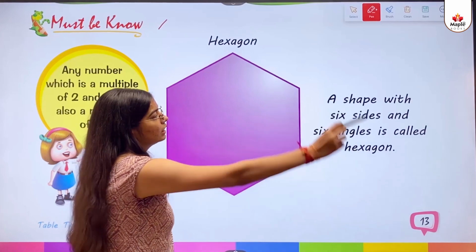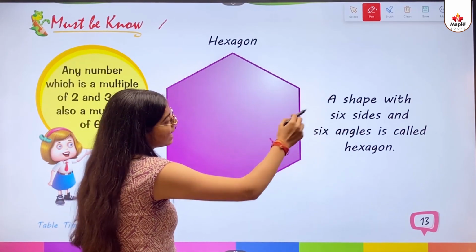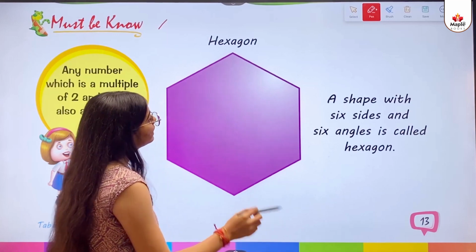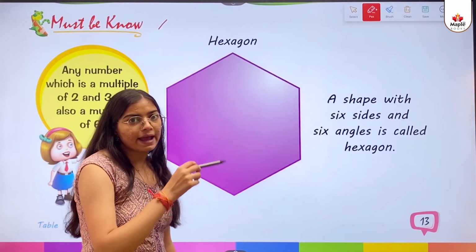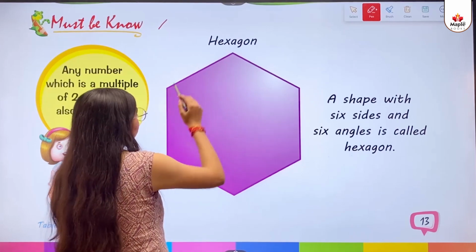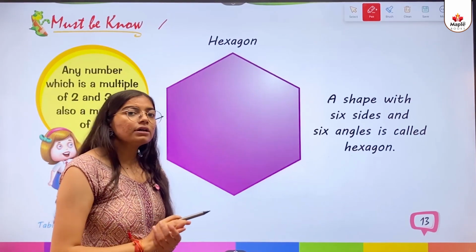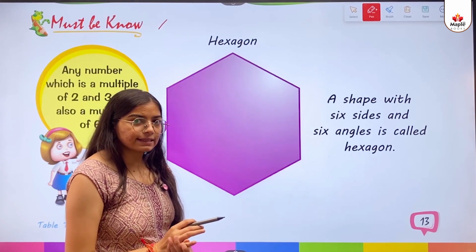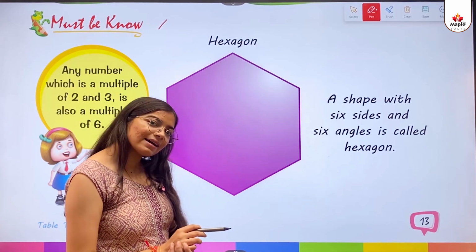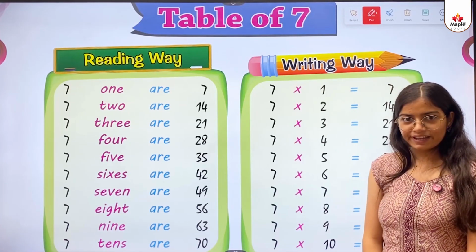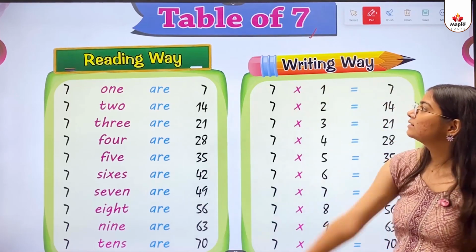Okay? A shape with 6 sides and 6 angles is called a hexagon. So kids, as you can see, the picture or the shape has 6 sides. 1, 2, 3, 4, 5, 6. So the shape with 6 angles and 6 sides is called a hexagon. So kids, the next concept is the table of 7.